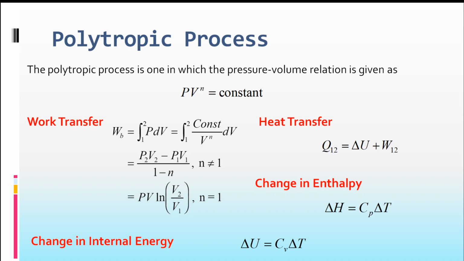Where the work transfer will be P2 V2 minus P1 V1 divided by 1 minus n, when n is not equal to 1. If n equals 1, we can write PV into ln V2 by V1. This is again the case of the isothermal process. Similarly, heat transfer you can write like this: change in enthalpy is Cp into delta T, change in internal energy Cv into delta T.